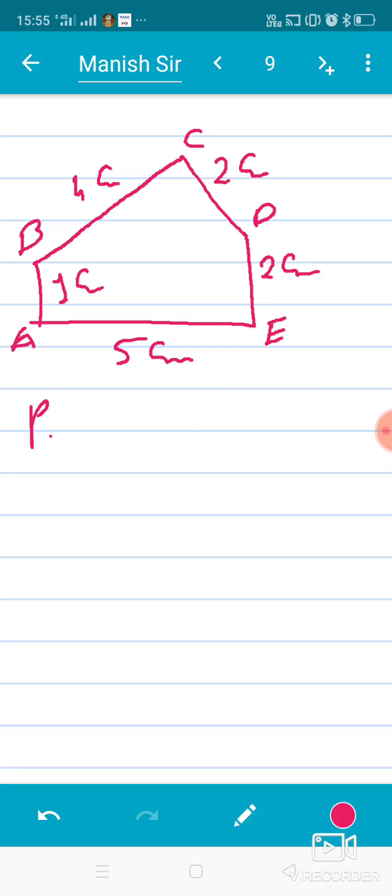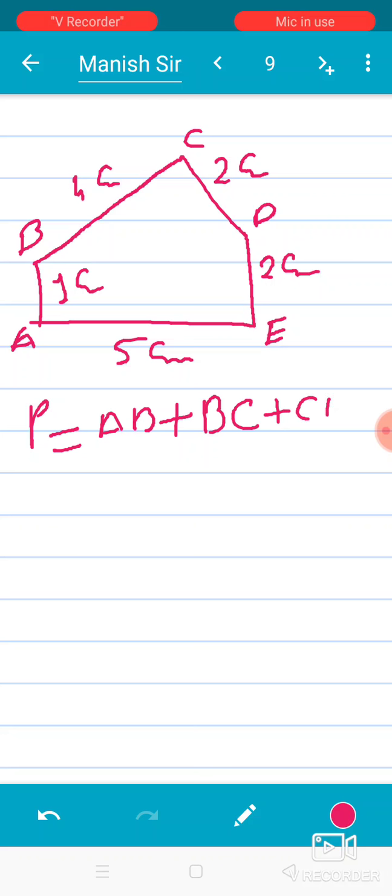Then the perimeter is AB plus BC plus CD plus DE plus EA.